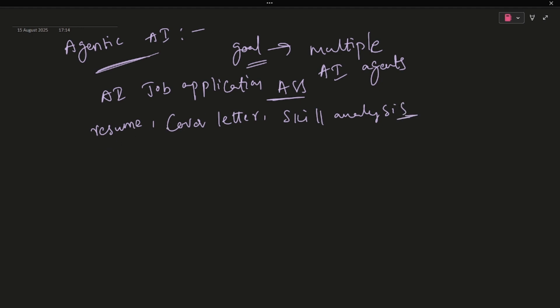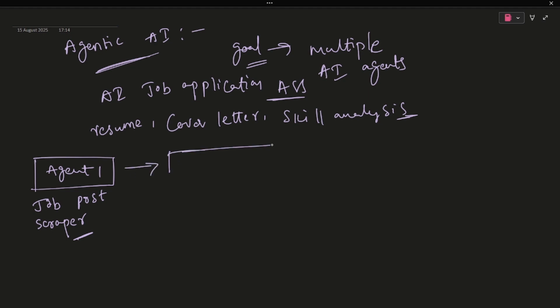So here I take multiple AI agents. First of all, I take agent one. This agent is the job post scraper. The agent one task is to extract the job title, requirements, and responsibilities from a given job posting URL. It will scrape all the details from the job post, right? By using web scraping APIs, and also use LLMs to clean and structure the data. Okay, right?